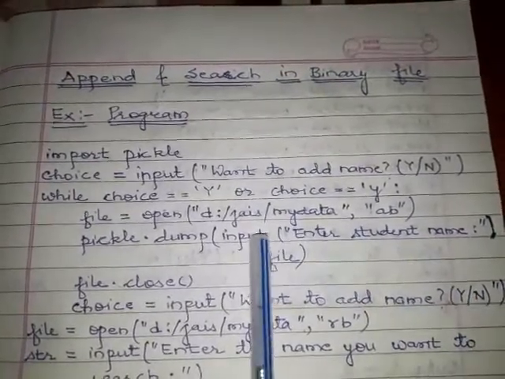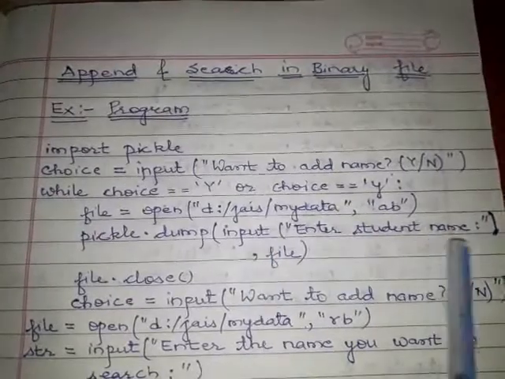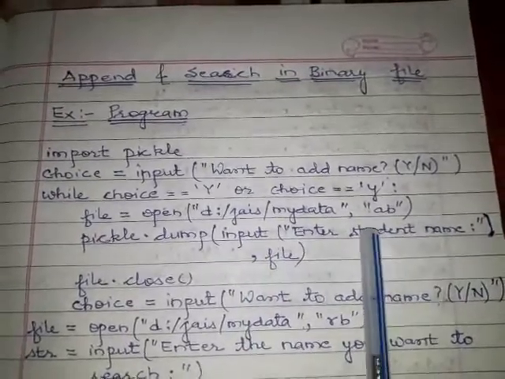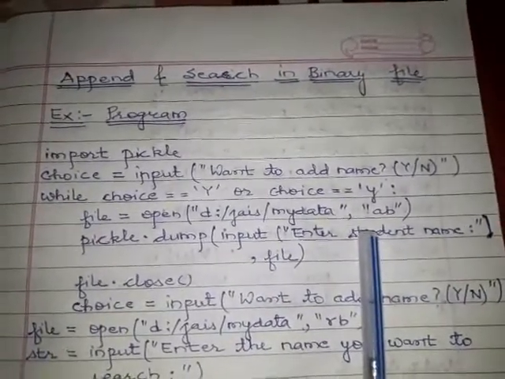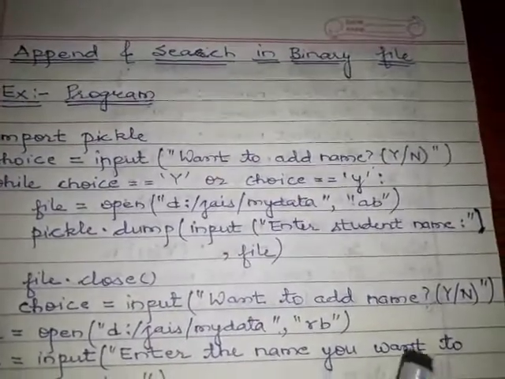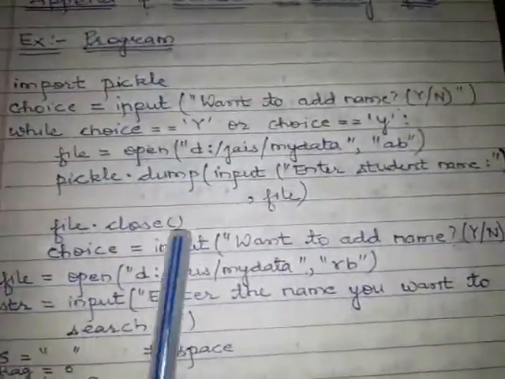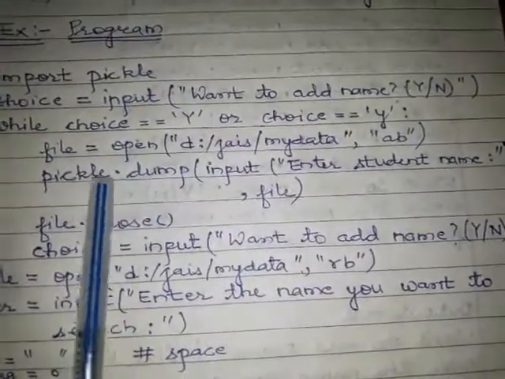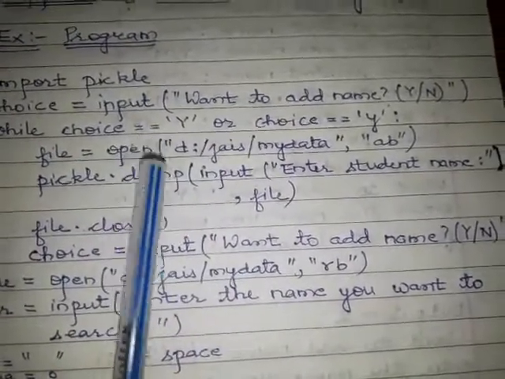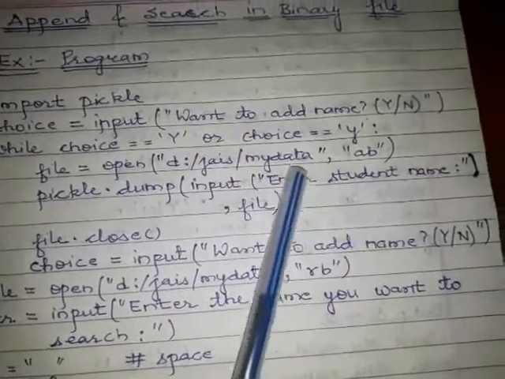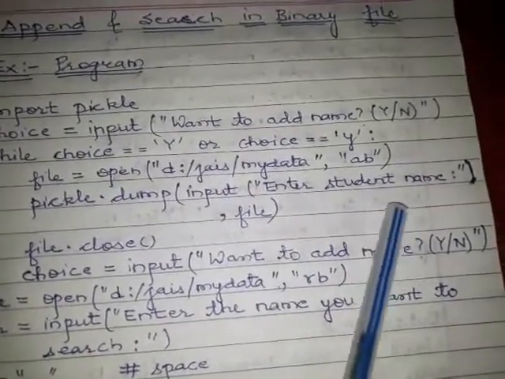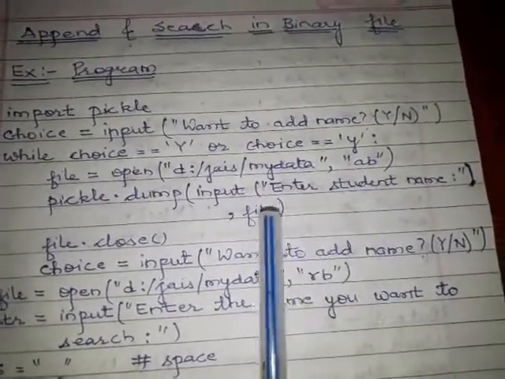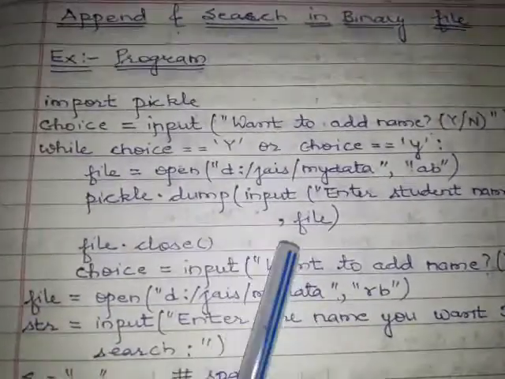You can use this input, assign the value to a variable, and pass the variable over here. Now through this dump method, the user is going to enter the name of the student in the form of a string, and it is written with the help of the file pointer.